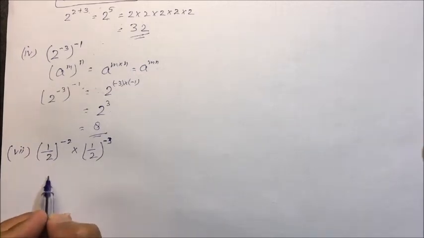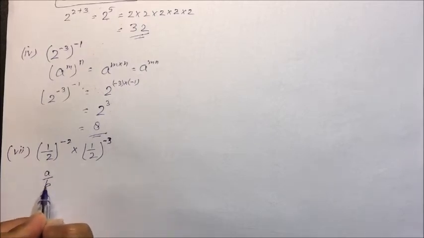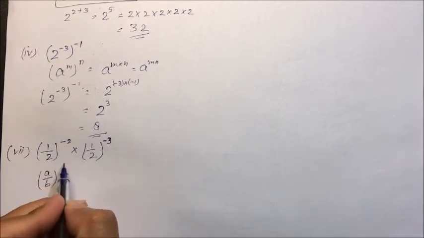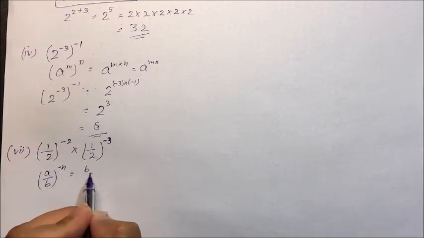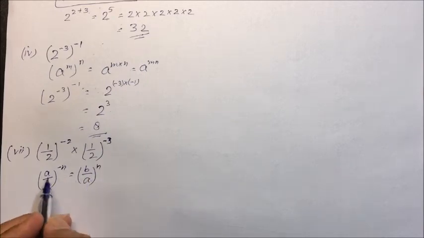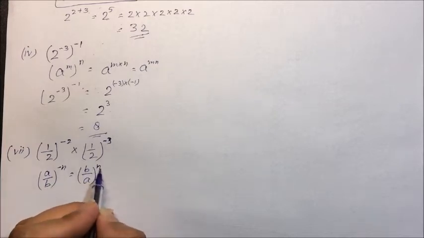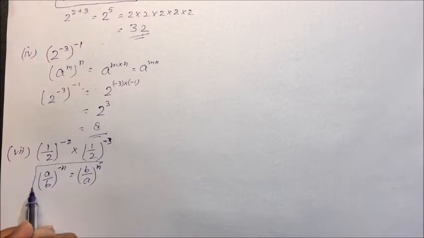And we have studied a by b raised to power minus n. It will be equal to, take the reciprocal of this, b by a raised to power n. The second law: a by b raised to power minus n, we take the reciprocal and the power becomes positive. So this law will apply here.